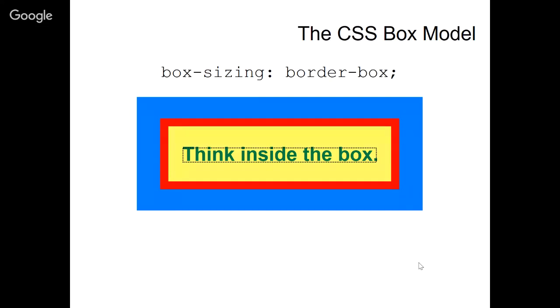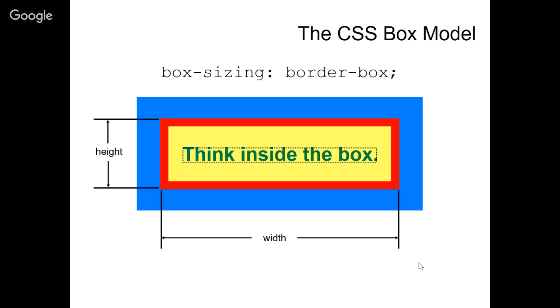Now, there is another way to specify CSS box model sizing, and that's called border box. We won't delve too much into that this week, but you can change it such that when you set the height and width of the box, you're setting the outside limits of the border.